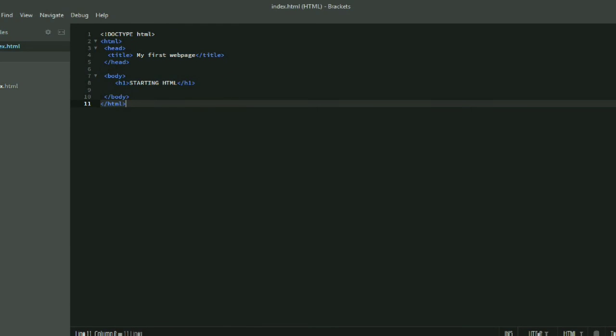In the upcoming videos we are going to focus more on how to write good HTML code and how to fill this body tag with more tags. So in this video I will not focus on more tags, and I suggest that we end this video on this very beginning note.